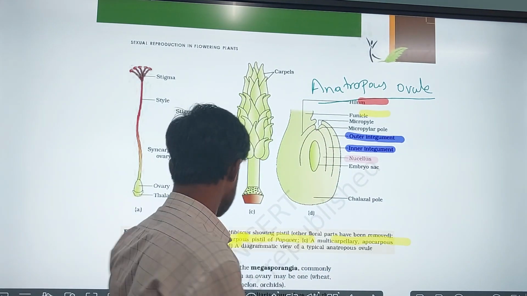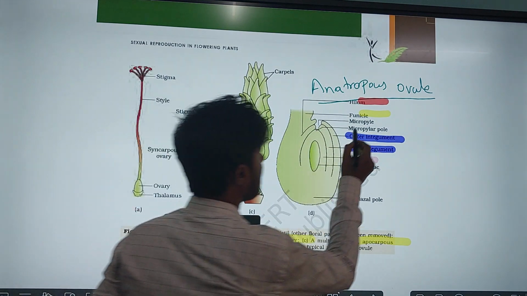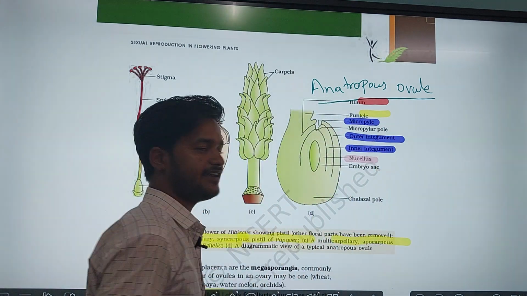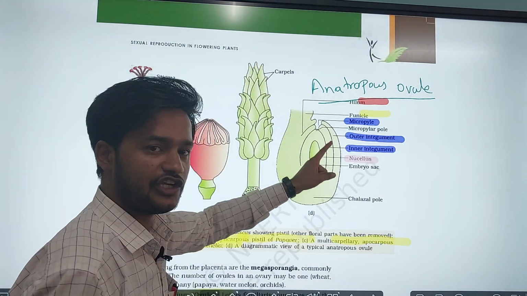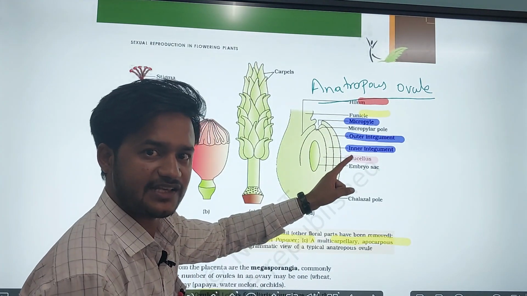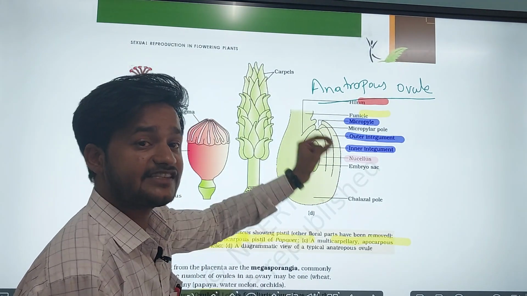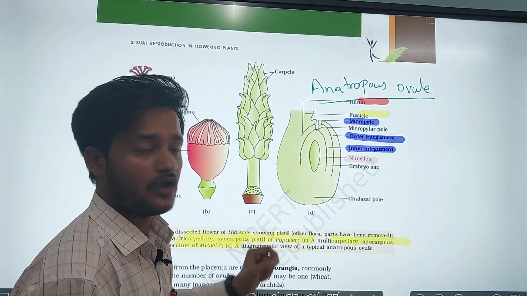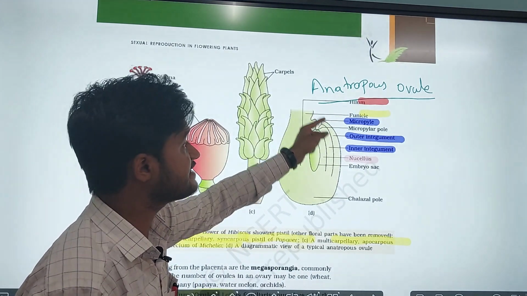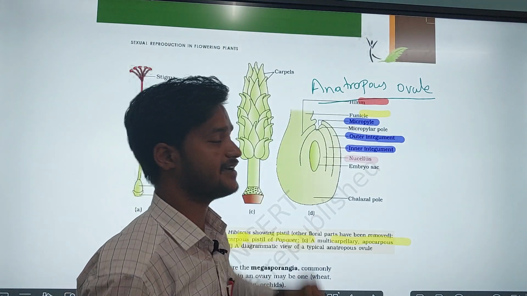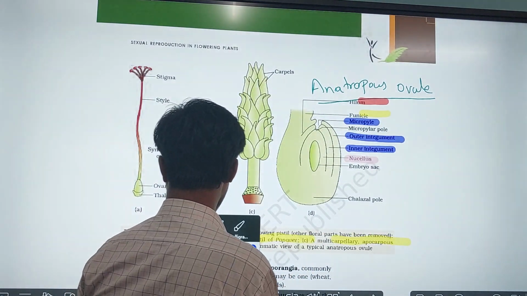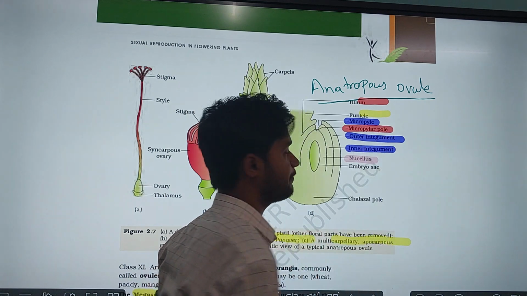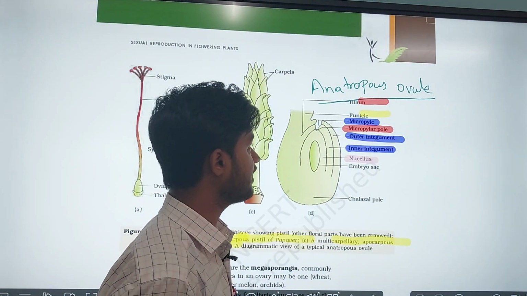That opening is called what? Micropylar opening. The integument surrounds the nucellus totally, but at the tip of the ovule there is an opening. That opening is called the micropylar opening, and that pole is called the micropylar pole.